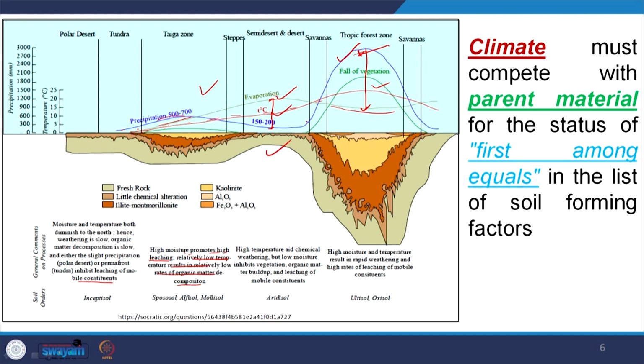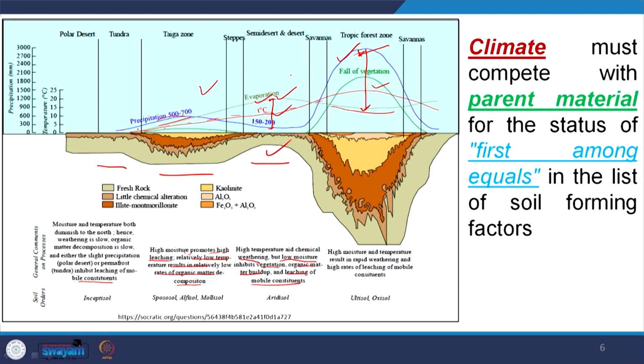Then consider the third part of this graph; this is the first part, this is the second part, this is the third part. In the third part, high temperature aids chemical weathering, but low moisture inhibits vegetation, organic matter buildup and leaching of the mobile constituents. So, here the high temperature condition is more influential than other parameters.